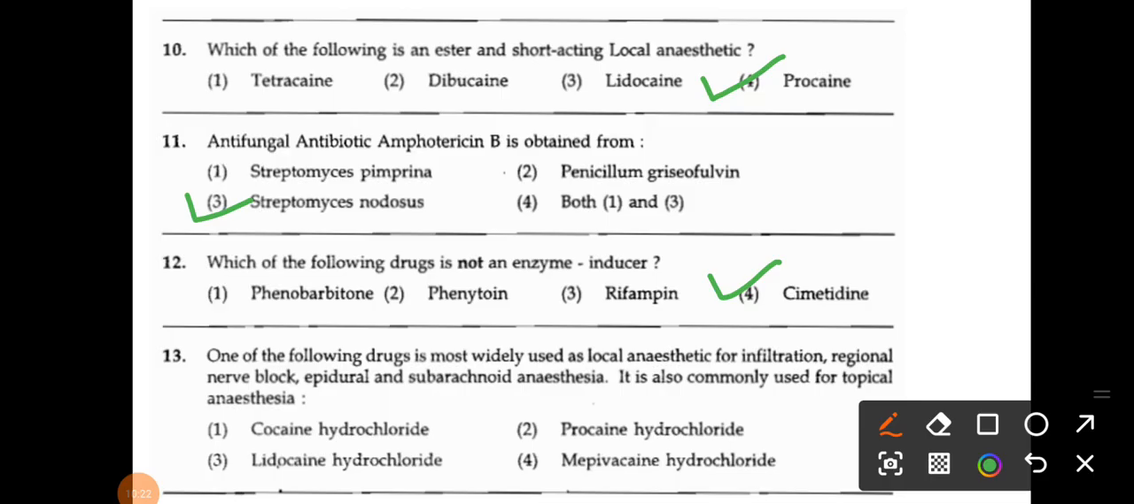Question number 13: which of the following drugs is most widely used as a local anesthetic for infiltration, regional nerve block, epidural and subarachnoid anesthesia? Right, so they have given some specific features of the local anesthetic, and the main words are most widely used. So as we know, which one is the most widely used? It is lidocaine, right? Lidocaine hydrochloride. So that's why option number 3 is the correct answer to your question number 13.